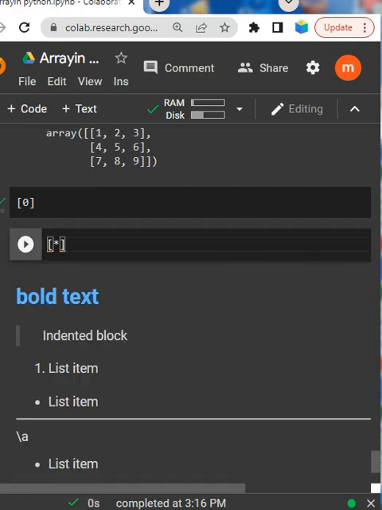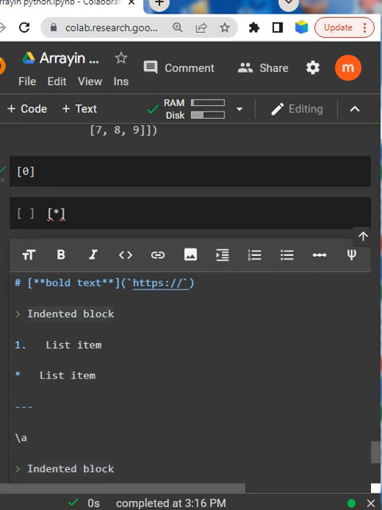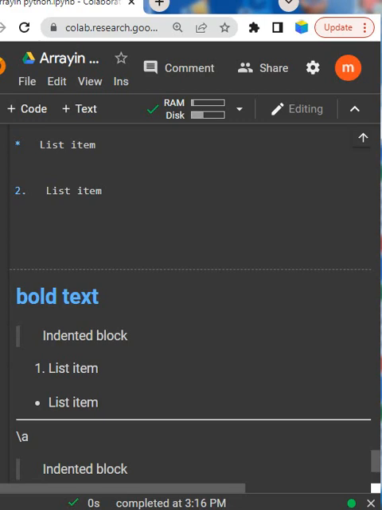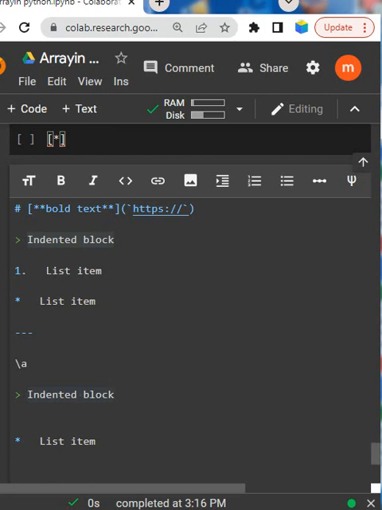We can also create tables here, and you can easily create a table and more. So heading, horizontal lines, block quotes, unordered list, ordered list, image, inline LaTeX, so all of it you can easily understand. I hope you can easily understand how to use Jupyter notebooks. So thank you.